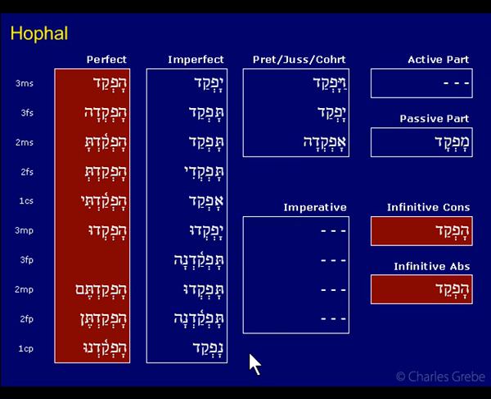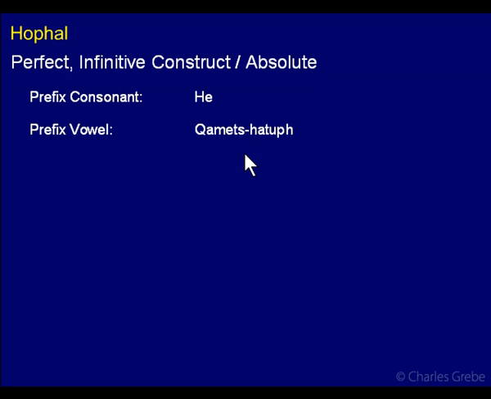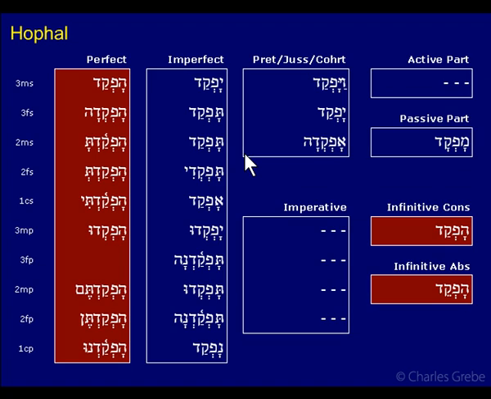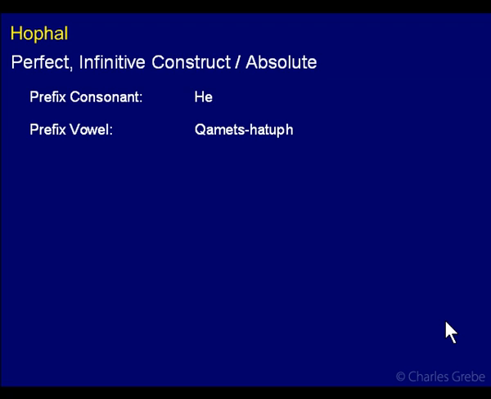Okay, let's look at the perfect and the infinitives. These are the ones with the hey on it. What can we say about them? They have the hey, and they have the qamets. Well, big deal. They all have the hey, that's what makes them their group, and everything has the qamets. The U class beginning here, right? Hofqad, hofqade. Okay, not hard at all.